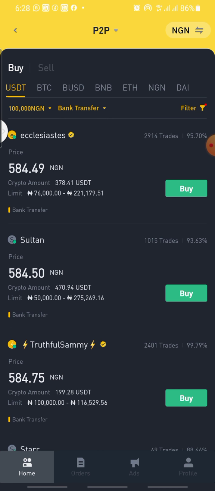What I also want you to do is register for Kuda Bank, because Kuda Bank doesn't take charge. Kuda Bank will give you 20 free transactions every month, sometimes weekly. And sometimes even if they do not give you free transactions, any transaction you make with Kuda Bank will not cost more than 10 naira. So it's just 10 naira they will cut from you, which limits you from spending a lot of money using other banks. Make sure you use Kuda Bank, you register, you put your other bank.